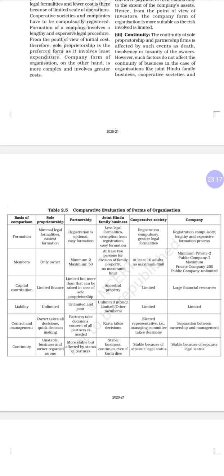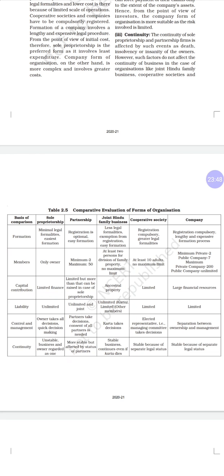Registration is done according to the partners' capital contribution and number of partners. For joint Hindu family business, legal formalities are fewer, because it is started by family members only, your own blood members, so trust will be there.